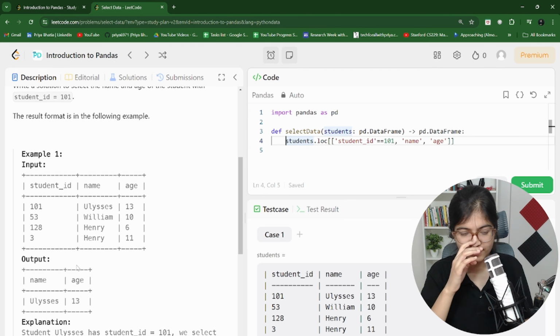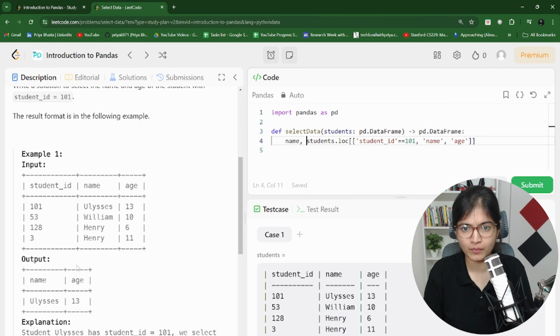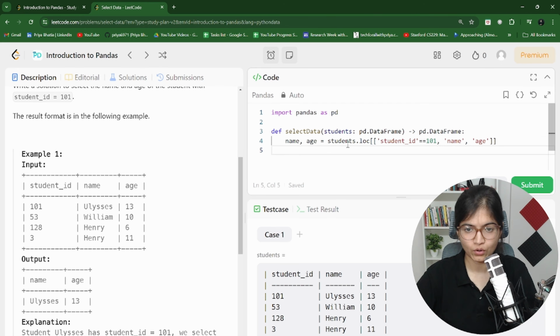And what they are displaying is the name and the age. That is the two things which they are displaying, right? So maybe we can store it in the form of name and age. But maybe what we can do is we can just directly return the statement. Let's see how basically it will work.